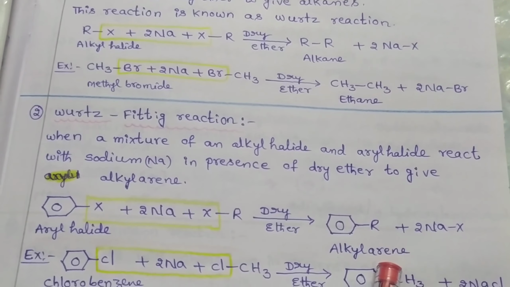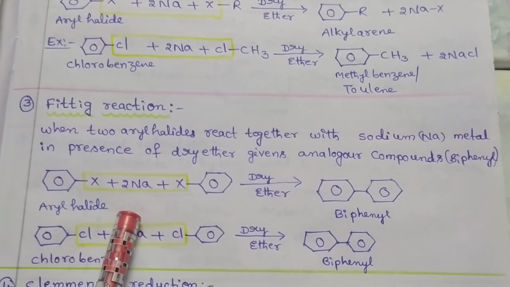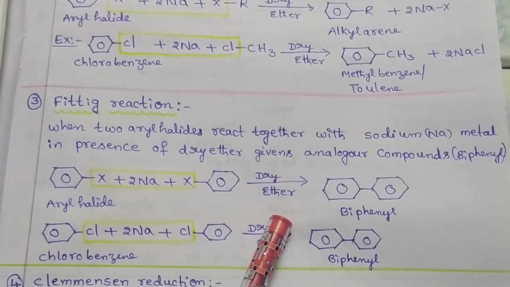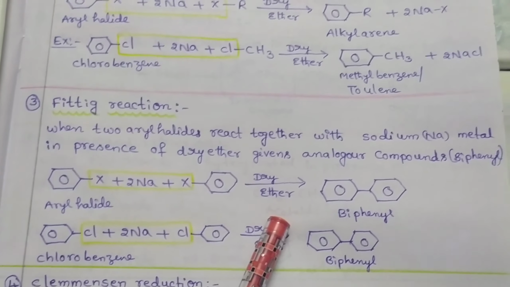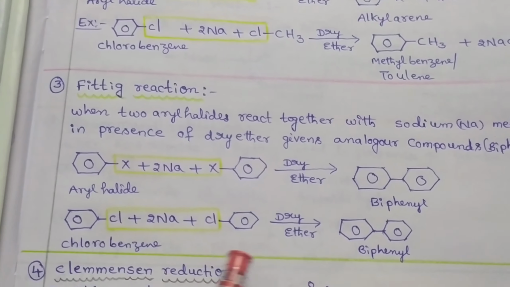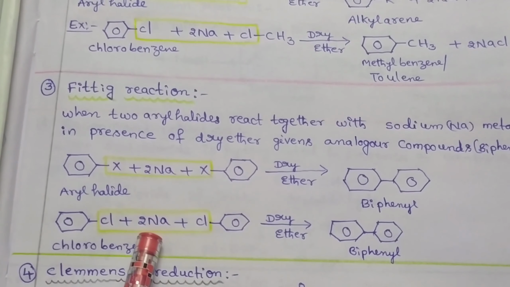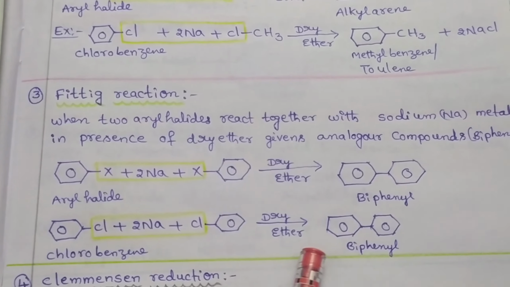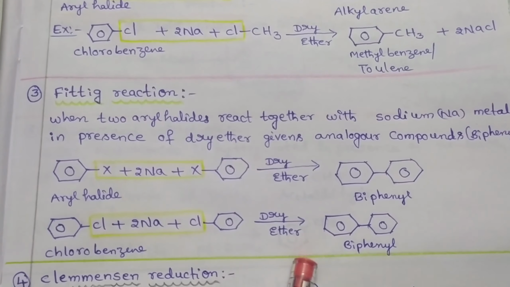Next, Fittig reaction. When 2 moles of aryl halides are reacted with sodium metal in the presence of dry ether, it gives analogous compounds, that means biphenyls. For example, when 2 moles of chlorobenzene are reacted with sodium metal in the presence of dry ether, they form